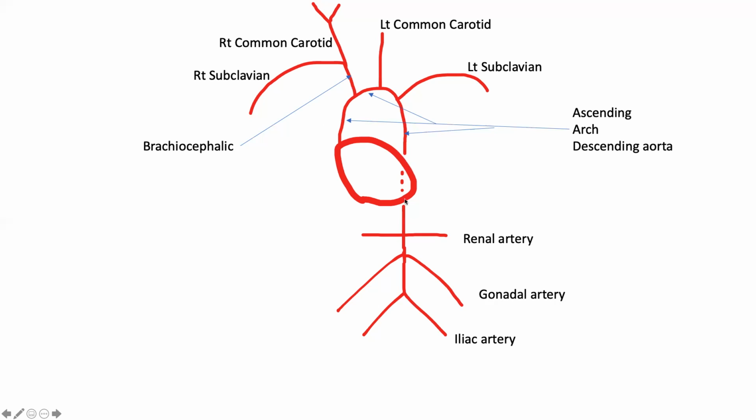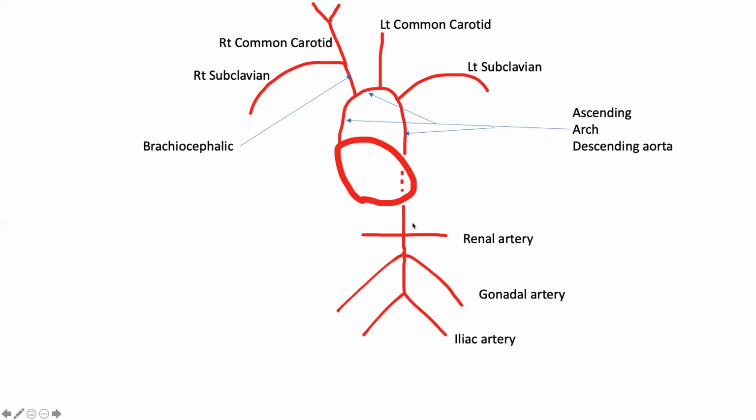And now this descending aorta continues downwards. It will go through the diaphragm. In the thoracic cavity, the descending aorta will be called the thoracic aorta. And once it perforates through the diaphragm and gets into the abdominal cavity, the name changes to the abdominal aorta. And finally, the abdominal aorta will bifurcate into right and left common iliac arteries.